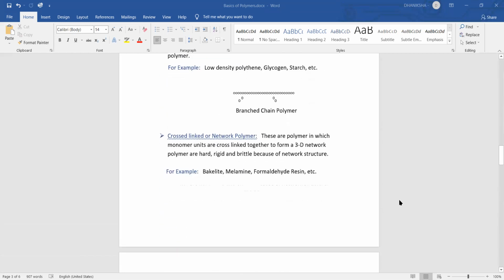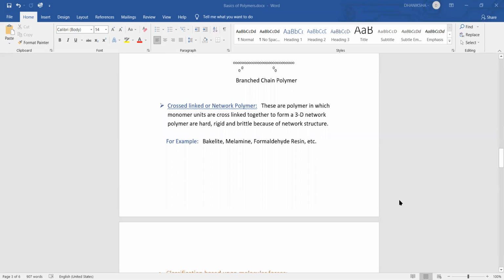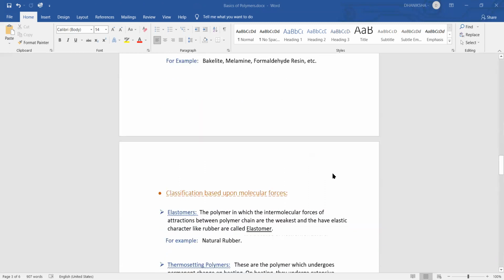Third category is cross-linked or network polymer. These are polymers in which monomer units are cross-linked together to form a 3D network polymer. These polymers are hard, rigid, and brittle because of their network structure. For example, bakelite, melamine formaldehyde resins.